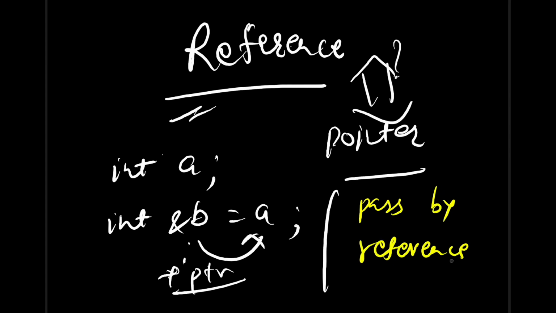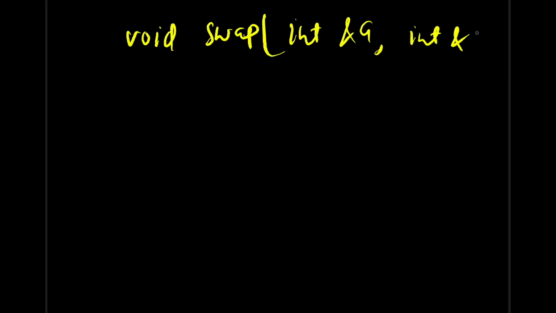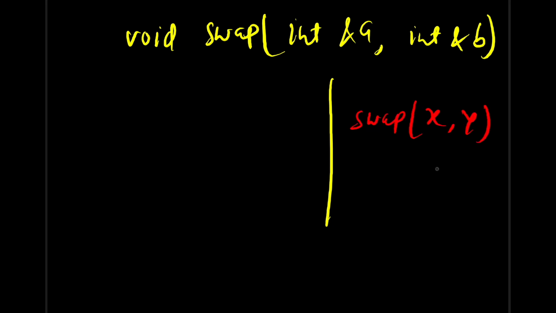Call by reference and pass by reference are different. For pass by reference, we take the input like this. If you pass, let's say, swap x and y, you don't have to pass the address here. In call by reference, we pass &x and &y because we have to pass by its address. But here we are just passing like this, meaning we are passing the reference here.